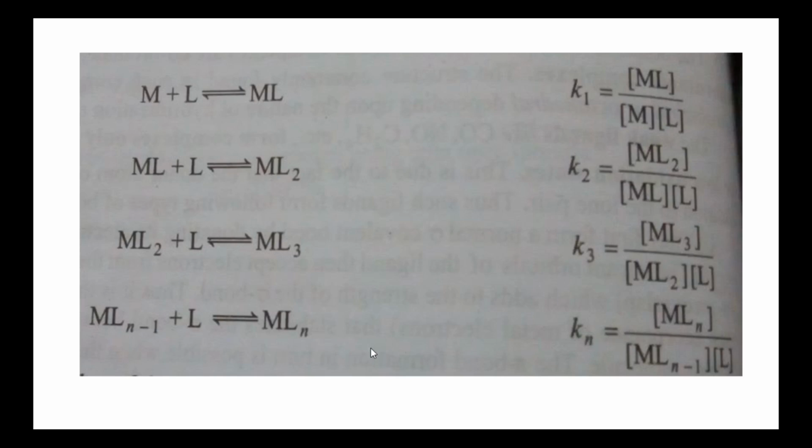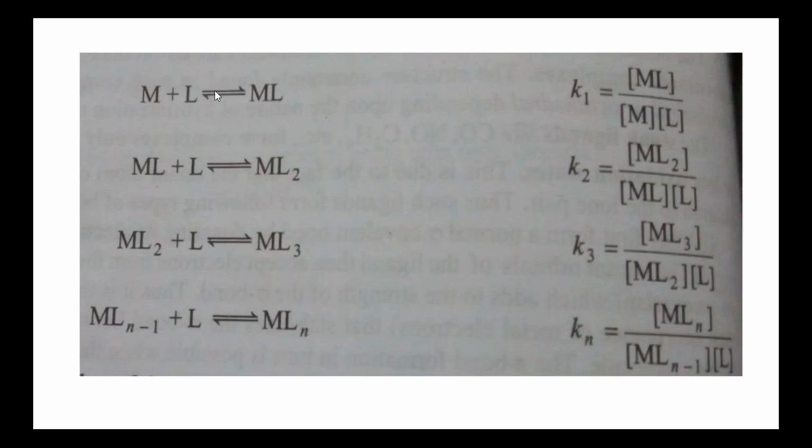Kn is equal to the concentration of MLn divided by the concentration of ML(n-1) times L, where K1, K2, K3 and Kn are stepwise stability constants or formation constants. These arrow marks represent the equilibrium state.